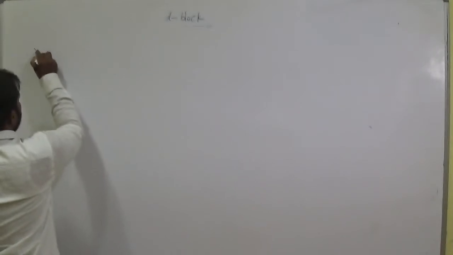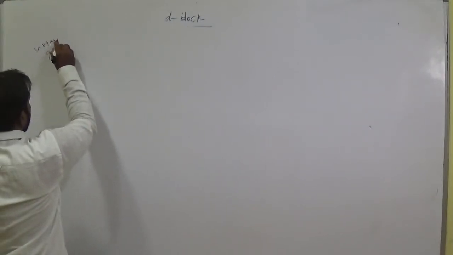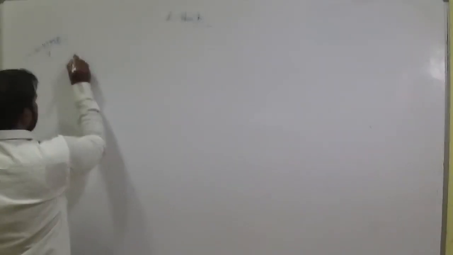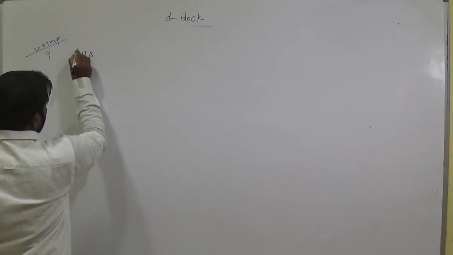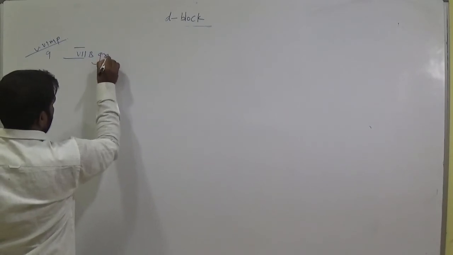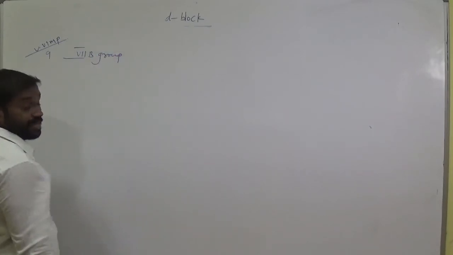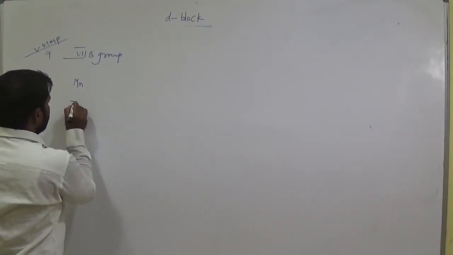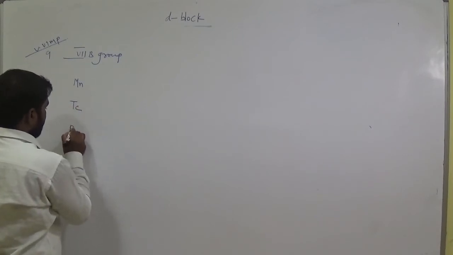And the ninth one. Okay, let's see. In the seventh B group we have manganese, technetium, rhenium.